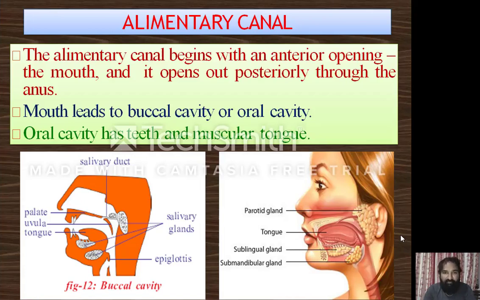The saliva mixed with the food forms a slippery, soft, slurry material in your oral cavity or buccal cavity, which is called bolus. So for bolus preparation, the tongue, teeth and saliva are involved in the oral cavity or buccal cavity.